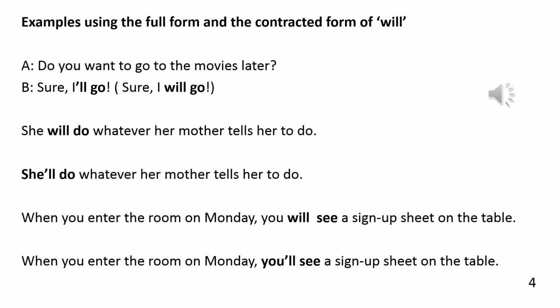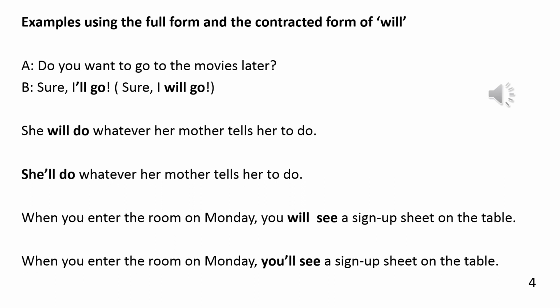See a few more examples using the full form and the contracted form of will. Look at these two examples. Do you want to go to the movies later? Sure, I'll go. Or, sure, I will go. So you notice that you have an apostrophe and LL used as the short form.